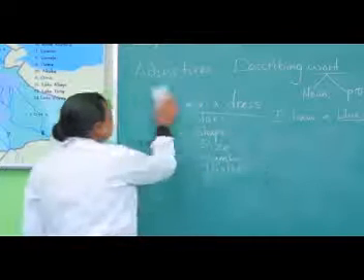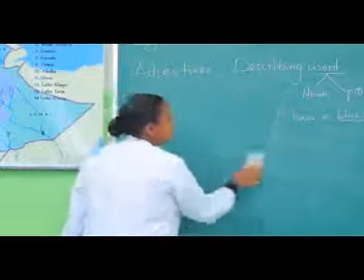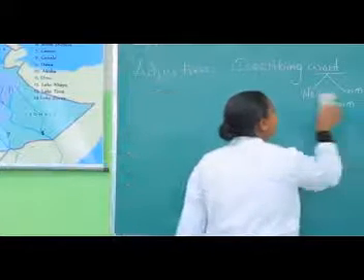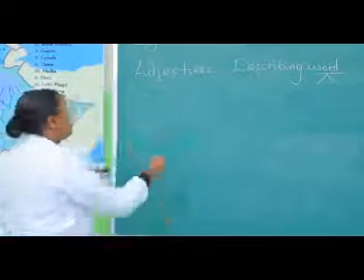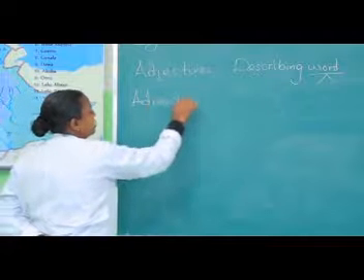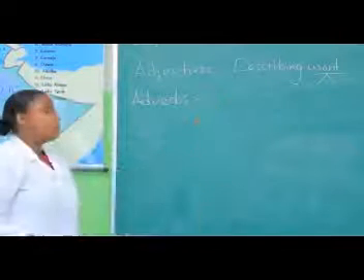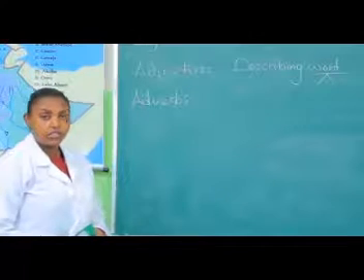So today we are going to see about adverbs. I just want to show you the difference between adverbs and adjectives. So here, adverbs, again it is one of the parts of speech. As you all know, we have 8 parts of speech in English.